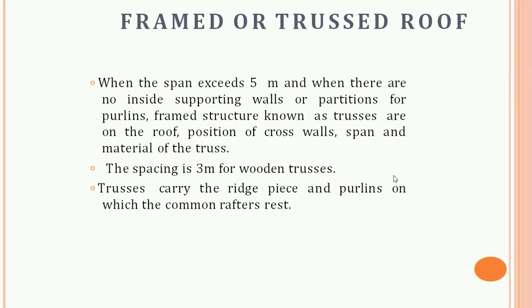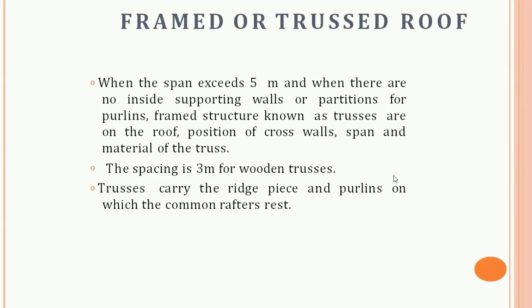Next is the frame or truss roof. If a roof has a large span, a framework of slender members known as trusses is used to support the sloping roof. A member of trusses may be placed lengthwise to get wall-free longer halves. Purlins are provided over the trusses, which in turn support the roof sheets.